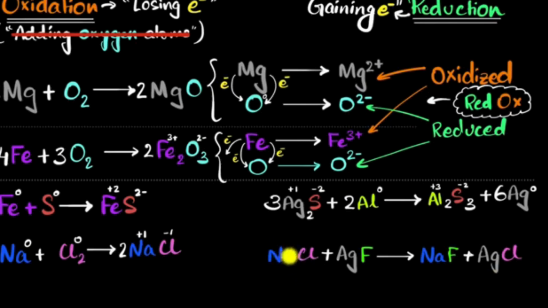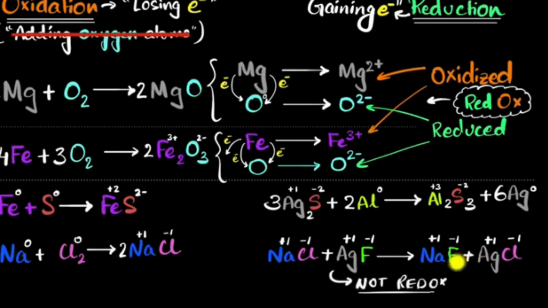All right, here goes. So sodium chloride, we already saw, +1, -1 charge. Silver fluoride, silver +1 and fluorine -1. Sodium fluoride, well, sodium is again +1, fluorine -1. Silver chloride, so silver is +1, chlorine is -1. What do you notice? Which elements underwent oxidation? Which elements underwent reduction? None of them, because none of their charge has changed, which means none of them have lost electrons or gained electrons. So this is not a redox reaction because nothing underwent oxidation, nothing underwent reduction.